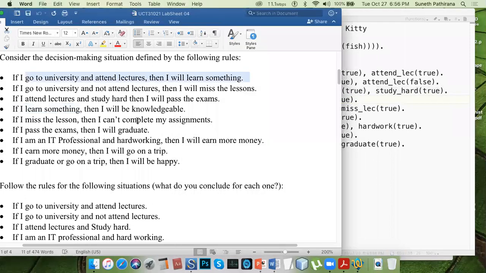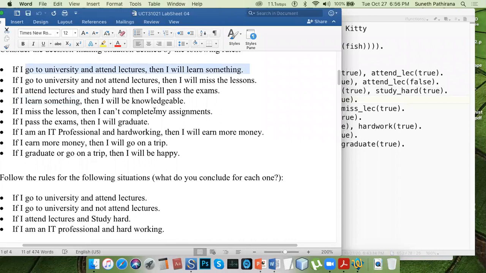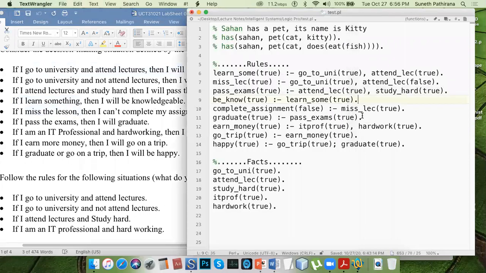Then accordingly you can complete all of these. If I miss a lesson, what will happen? Then I can't complete my assignments. That means complete assignment will become false. If miss lectures is true, that means if you attend lectures, this will become true. Or you can use the same function, attend lectures, false, instead of missing lectures, if you like. That means you have already declared this attend lectures.